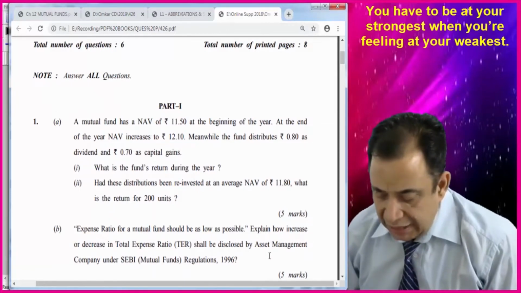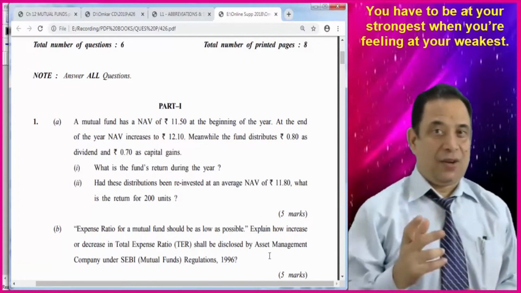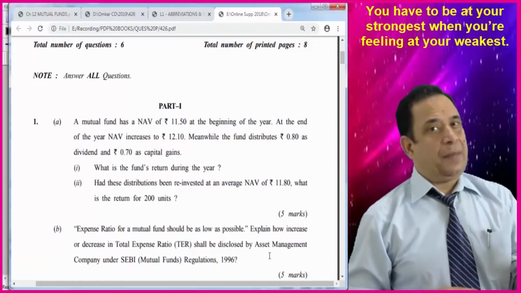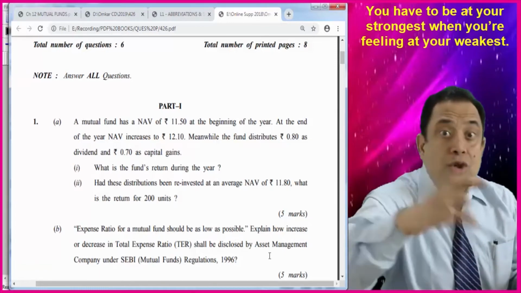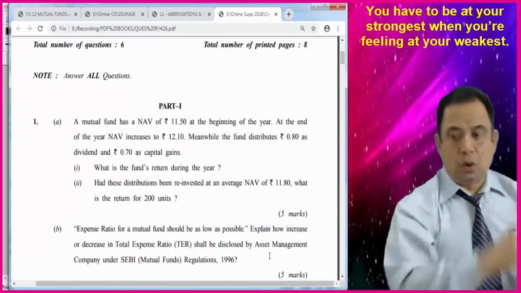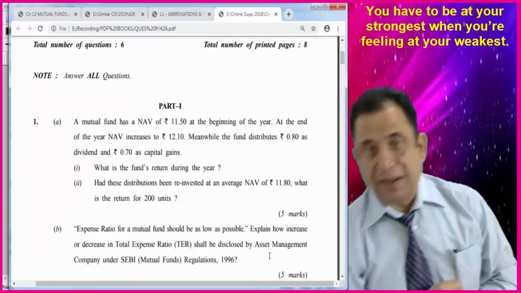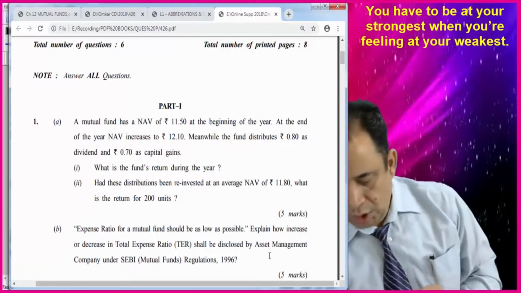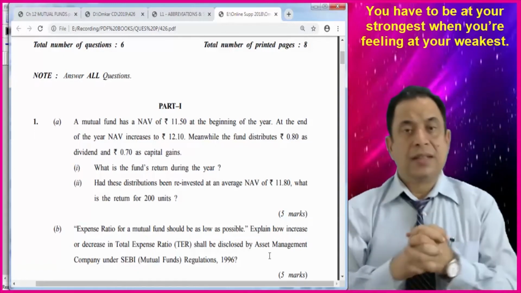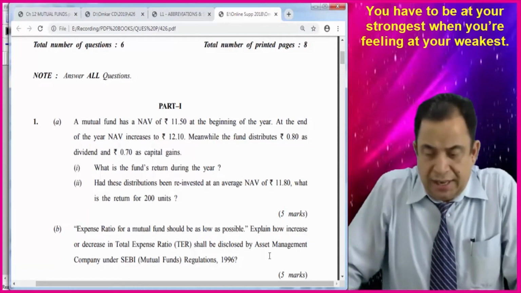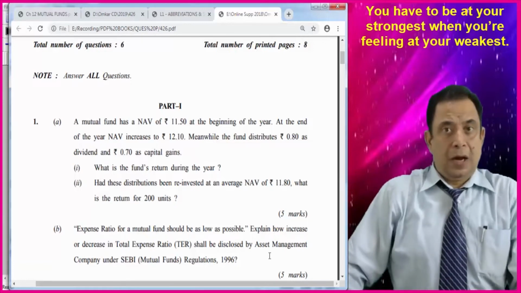Had these distributions been reinvested, now they are comparing, if the company is not distributing that 80 paisa or 70 paisa, had these distributions, it means those distributions by the mutual fund to the unit holders, been reinvested at an average of 11 rupees 80 paisa, what is the return for 200 units? So you have to calculate for 200 units. Then what is the return for 200 units? If you would have invested at 11.80, then how much is the return?